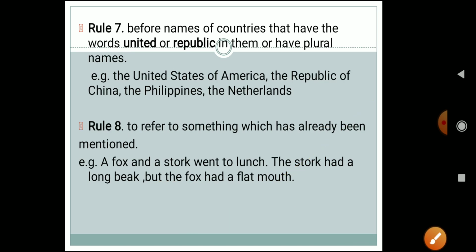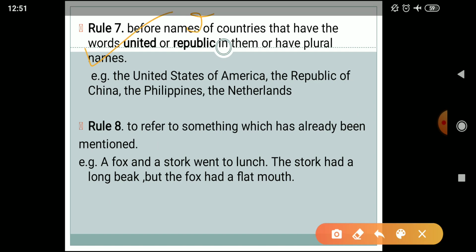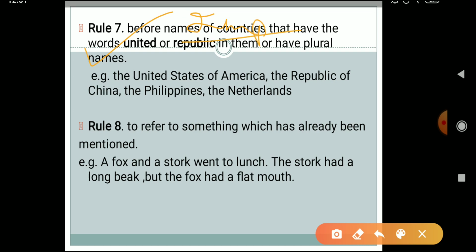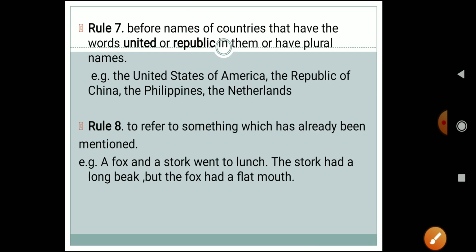Rule 7 says that we have to use the definite article the before names of countries that have the words United or Republic in them or have plural names. Now this is really very important. Why? Because generally students have confusion, because it is said that with countries we don't have to use any article. Then ma'am, in certain places we see that article is used. Ma'am, how come?